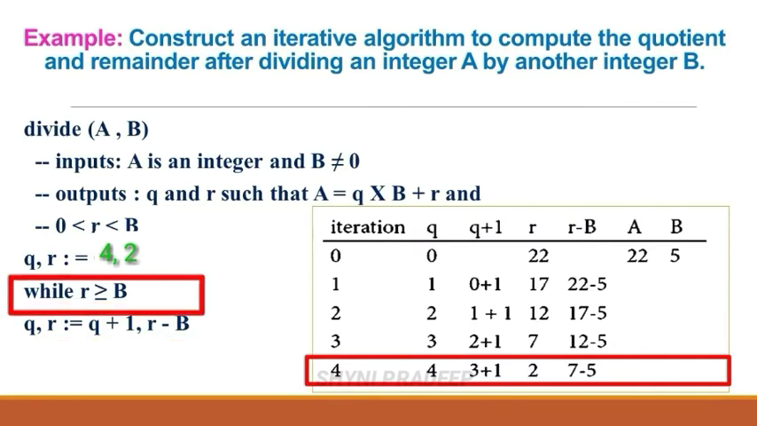So again check the condition. R is greater than or equal to b. What is the value of r? 2. What is the value of b? 5. Compare these two values. So 2 is greater than or equal to 5. Check this condition: is this true or not? This is false, because 2 is lesser than 5 and 2 is not equal to 5. So here this condition becomes false, and you have to stop your execution. So you have to execute these statements until the condition becomes false. That is the iterative statements.